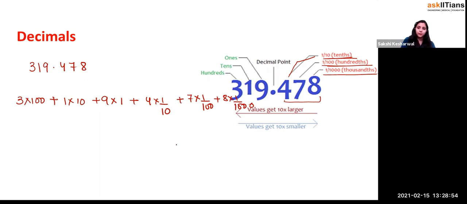And 478 parts means what? We have taken the 4 entire strips, and then we have divided and taken the 7 parts, and then we have taken the 8 parts, right? So this is how it is done. Now, if you think that you're going to divide this as we did over here, I cannot make thousands over here. It will be a very long process. So you can just think about what it is.